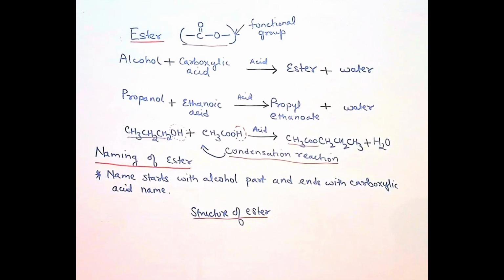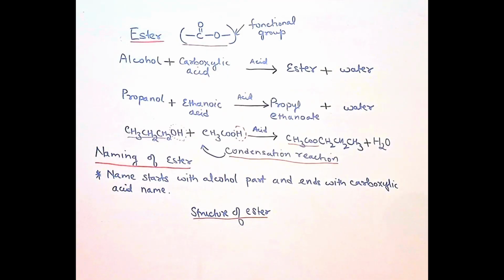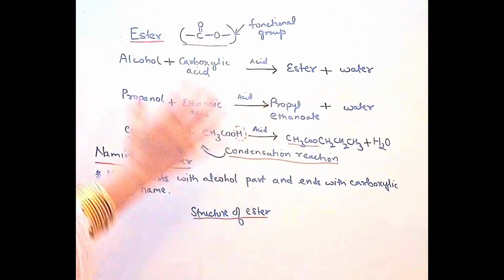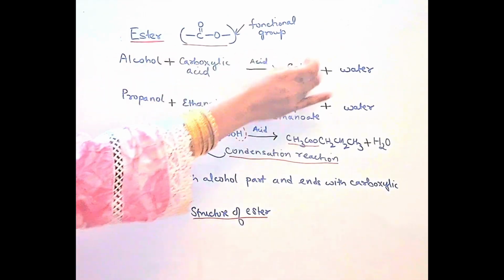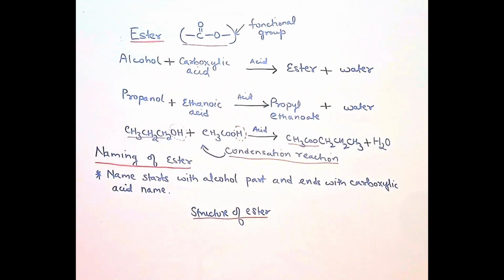So here you just need to know esterification reaction is which type of reaction. You will say condensation reaction, because I have seen somewhere a question where they ask which type of reaction is the reaction where esters are made. So you will say it is a condensation reaction. And if they ask you why, we can say that water is being eliminated. When I teach you condensation polymerization, there I will give you some more detail about it. So you understood, alcohol and carboxylic acid react to form ester and water. This was the word equation and this was the chemical equation.